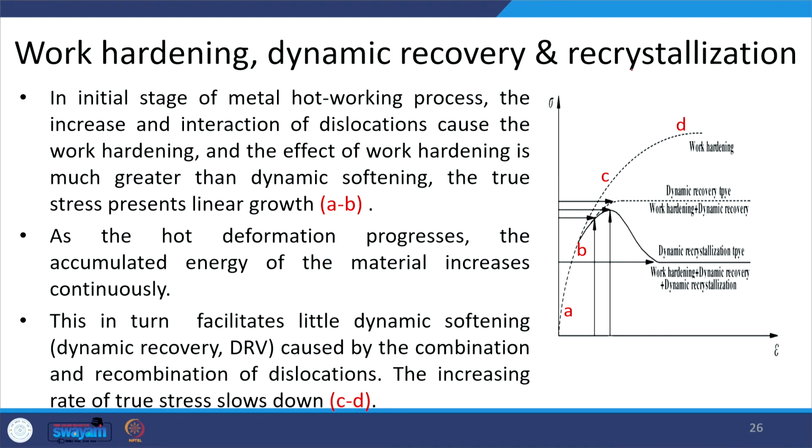Now, this is what has been explained in detail: work hardening, dynamic recovery and recrystallization. In the initial stage of the metal hot working, the increase in number of dislocations and interaction of dislocations causes the work hardening. So, that is the first stage, and the effect of work hardening is much greater than the dynamic softening that is happening due to the recovery, and therefore the slope is positive like this. The true stress presents the linear growth in the beginning, A to B say.